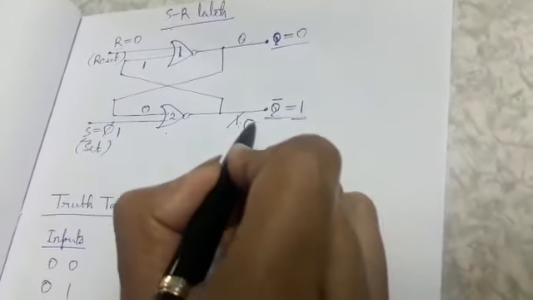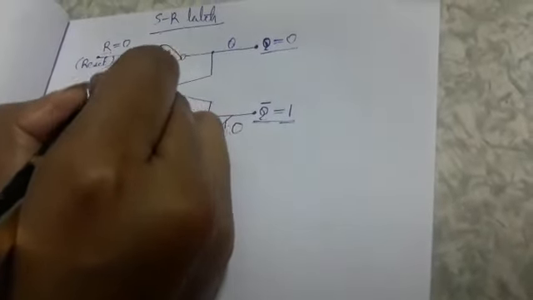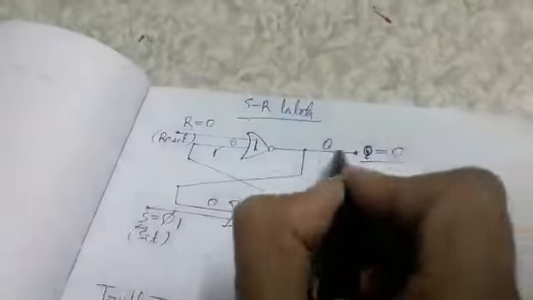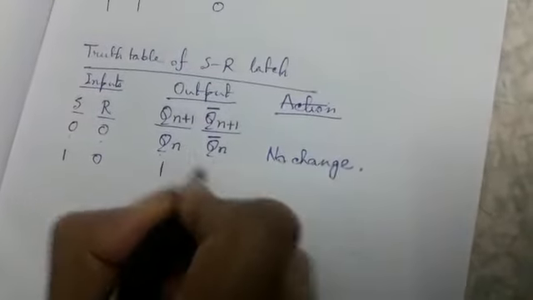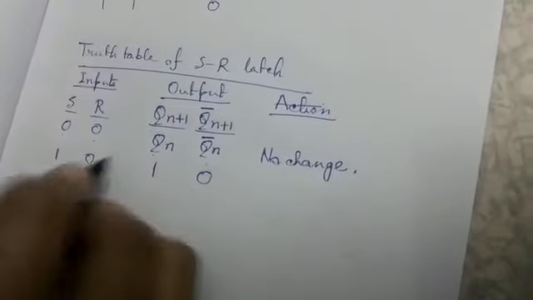Now if the output is 0, 0 will be fed here. So 0 and R is also 0. So 0, 0, it will give the value of Q as 1. So we can say here Qn will be 1, Qn bar will be 0.